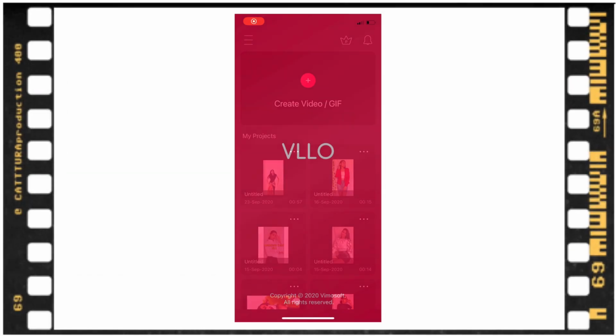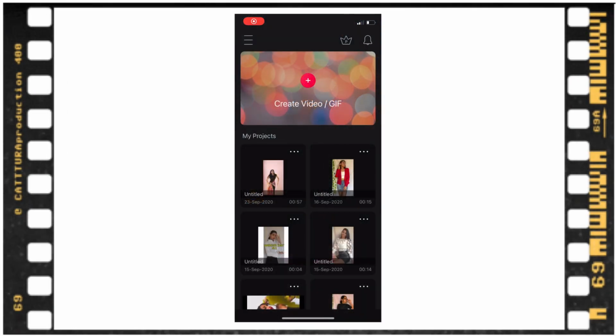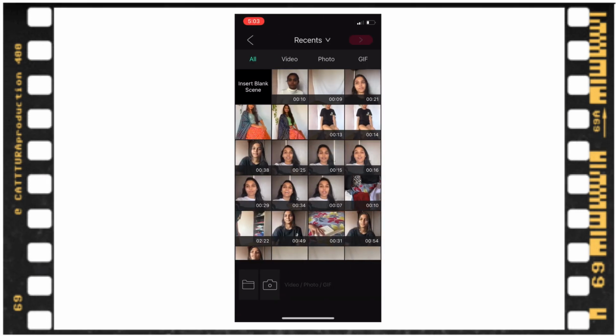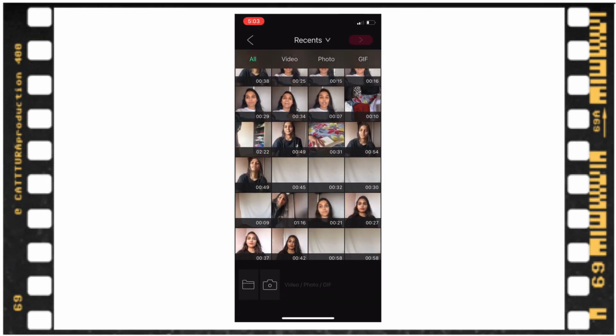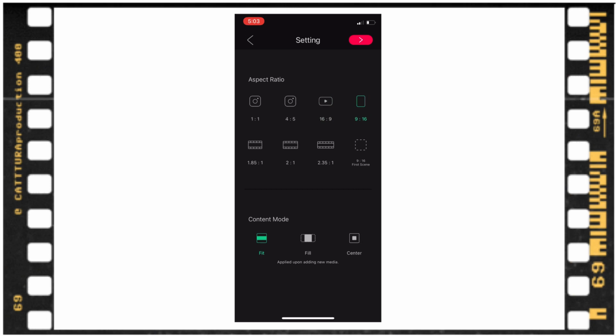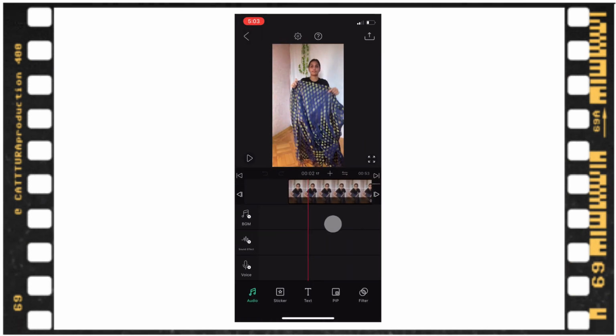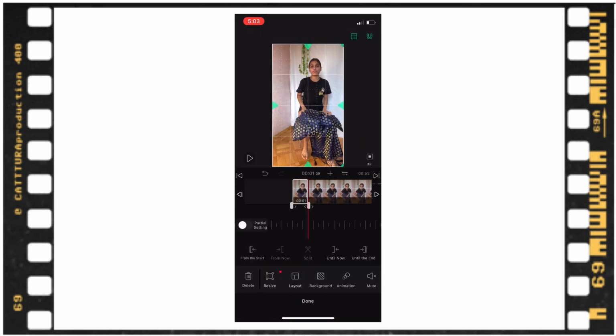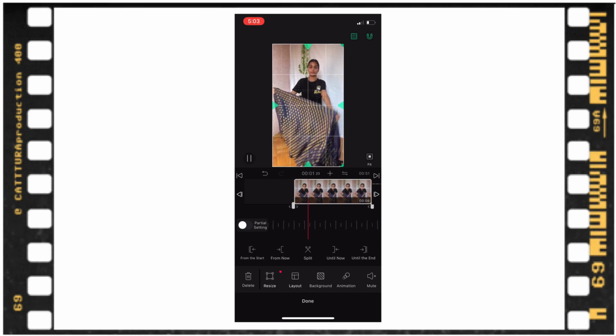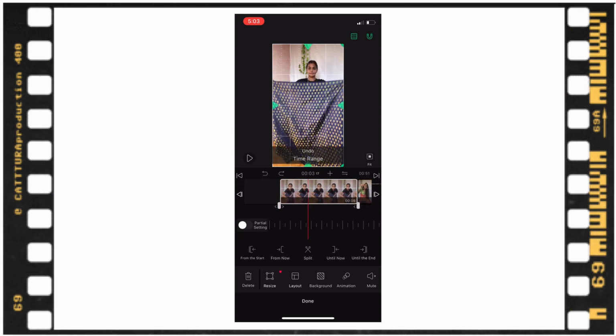So finally I'm done with shooting the transition reel and now comes the editing part. So for editing I generally use VLLO and this is how I edit my videos. Open the VLLO app and select the videos that you want to edit. Now after selecting the size of what ratio you want, edit the video from where you want to actually start it and then crop it at where you want the transition to happen.